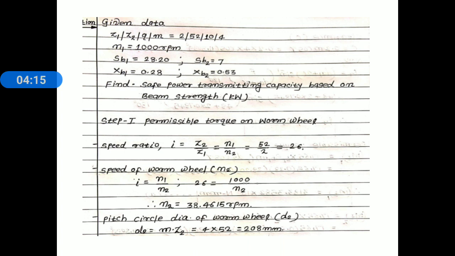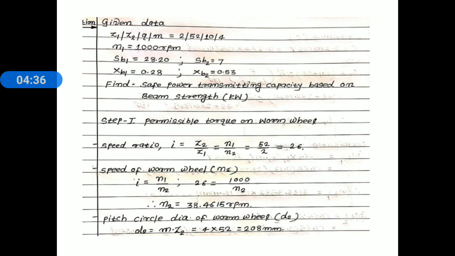Now first step, permissible torque on a worm wheel. First of all we do the raw calculation which we need to find out the permissible torques, that is the values of MT1 and MT2. In the two relations, XB1, XB2, SB1, SB2 are known to you, module is also known to you.